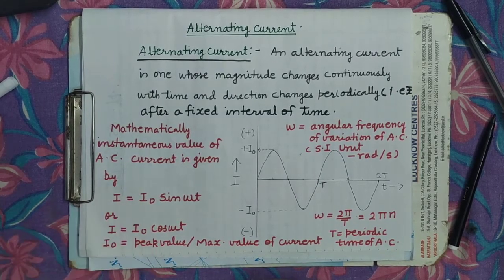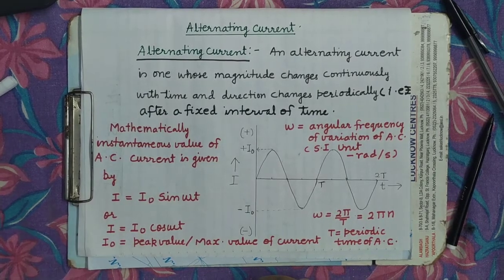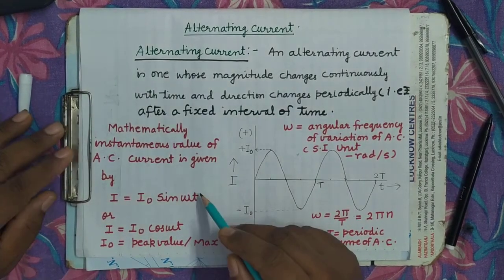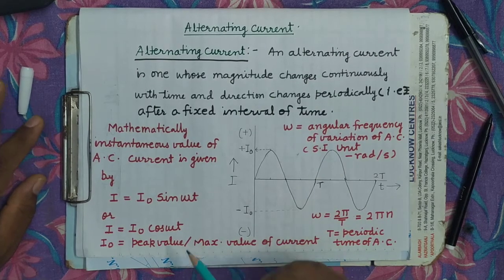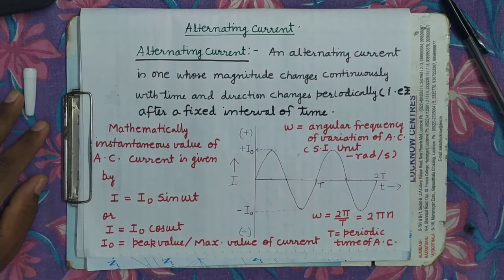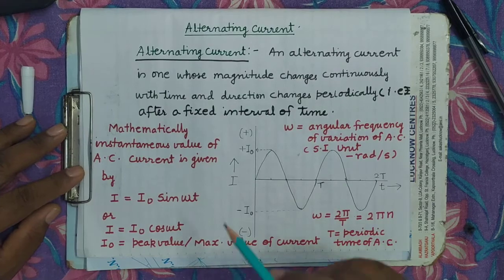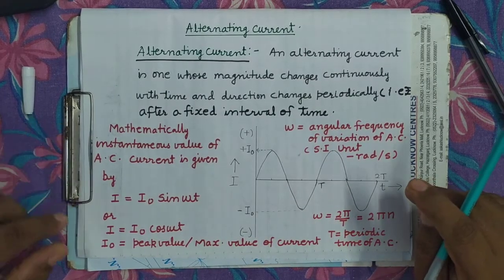Here I equals I naught sine omega t, or I equals I naught cos omega t. These mathematical expressions give the instantaneous value of alternating current at any moment, at any time t.